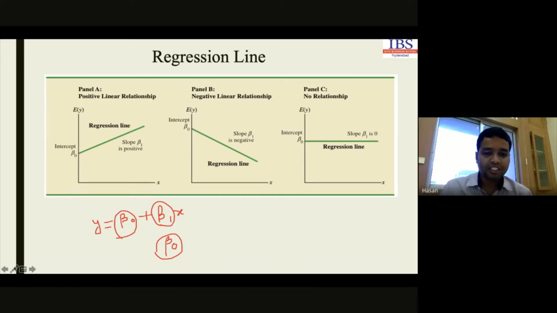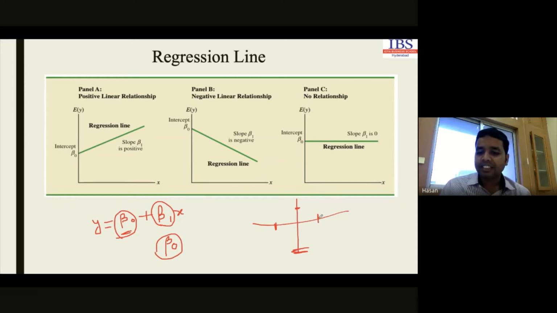Okay, very good. Now, this is the scenario. Our beta value, or beta 0, may be positive, may be negative. If beta 0 value is positive, our equation may start with a positive value. The equation may start on the y-axis or x-axis in the positive direction. If it is negative, then it may start at the x-axis in the negative direction or y-axis in the negative direction, depending on the sign of the beta 0 value. This is the starting point.